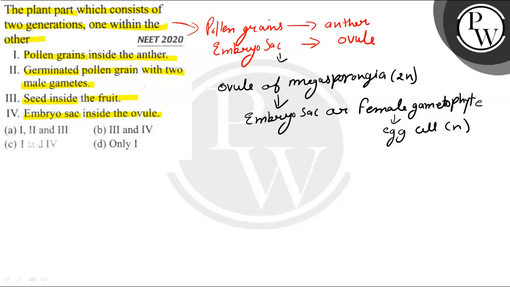This egg cell and female gamete is the part of the next generation,